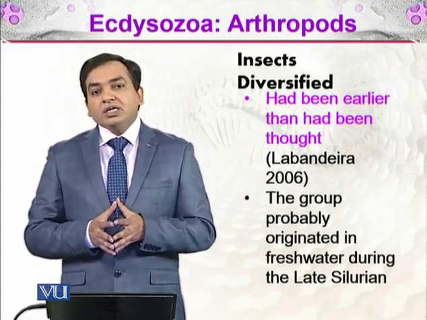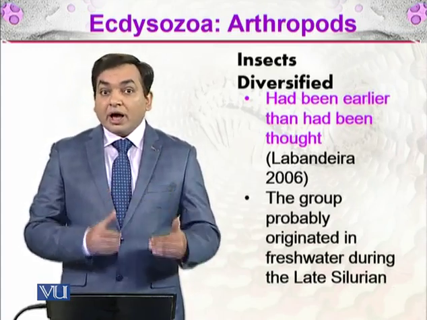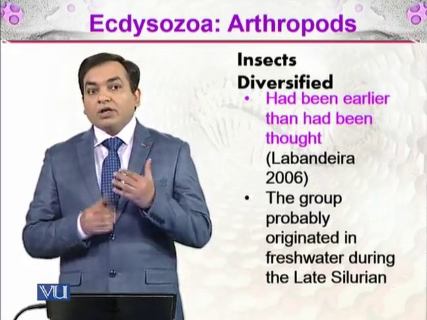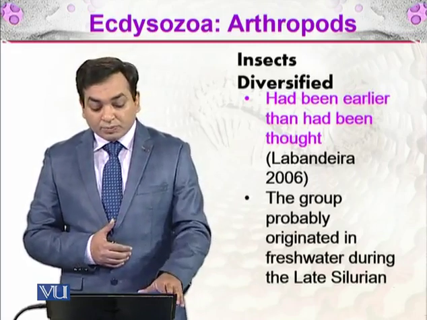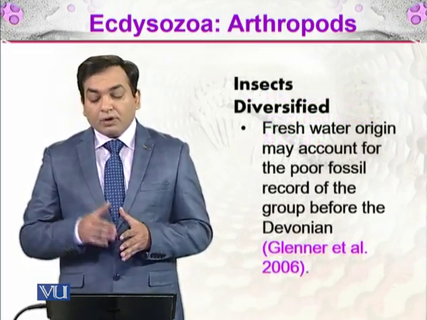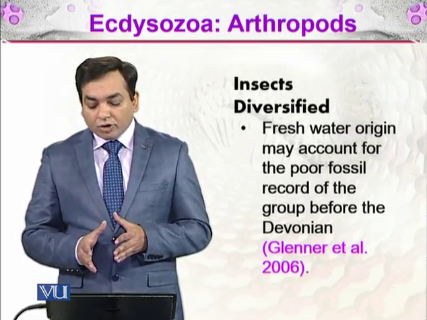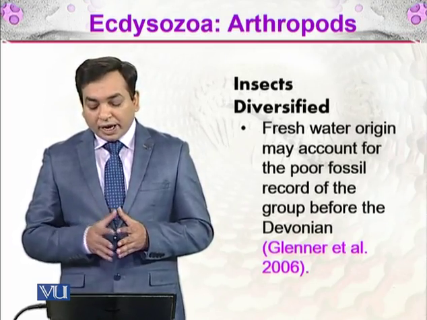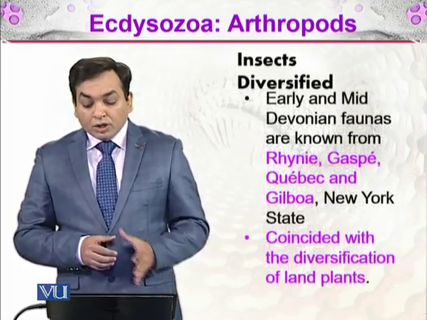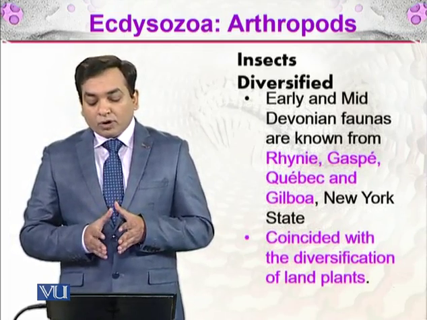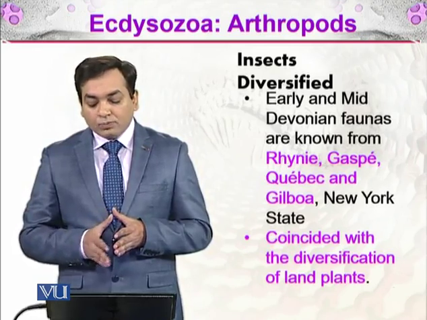The freshwater environment is not very good at preserving fossils, and that explains the poor fossil record. So freshwater origin may account for the poor fossil record of the group before the Devonian, as established by Glenner et al. in 2006. Early and mid Devonian faunas are known from Rhynie, Gaspé, Quebec, and Gilboa, New York State.